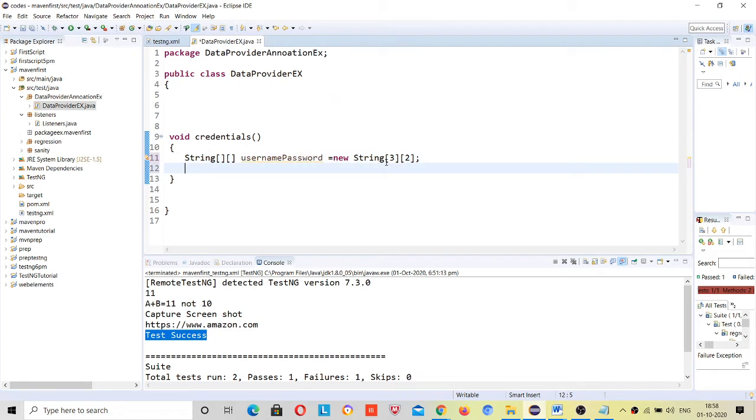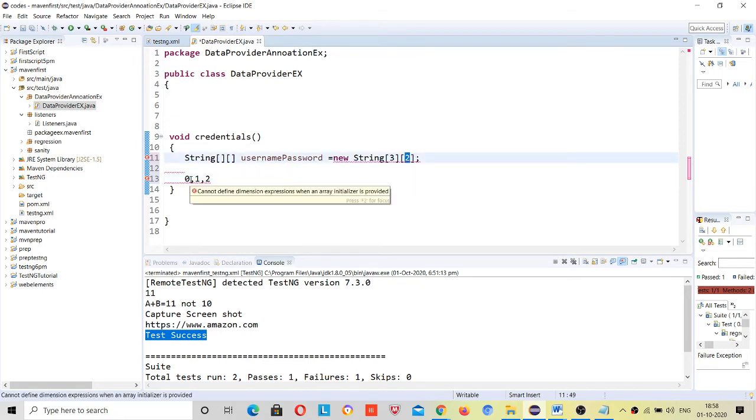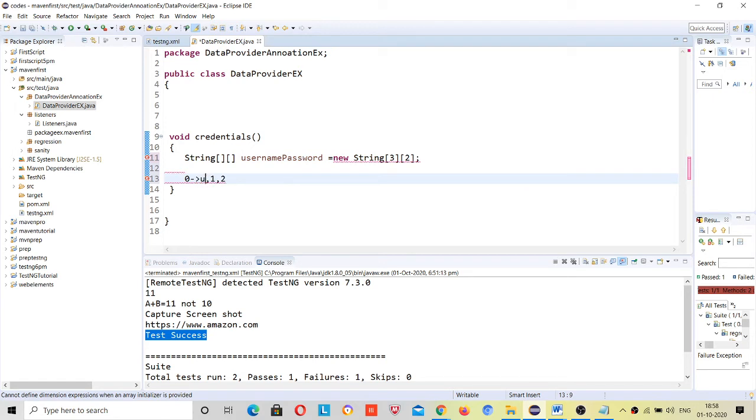What does it mean? That array is of size 3 and 2, right? What does the first dimension mean? It means you have indexes 0, 1 and 2. There are 3 indexes, and inside every index you have 2 values. So the 0th index has 2 values, one is username and one is password that I will be putting here.